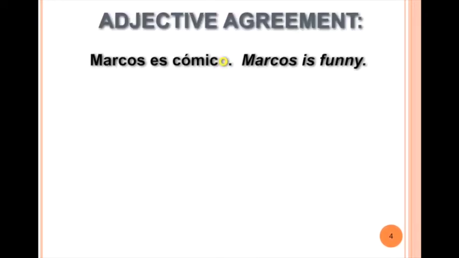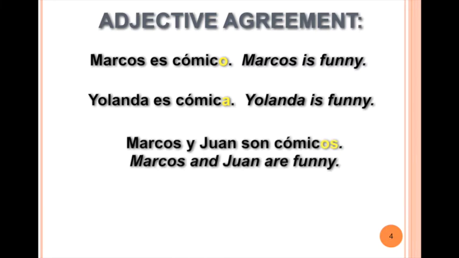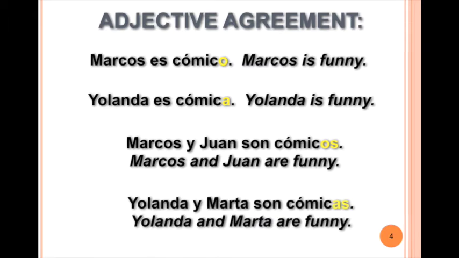For example, if we wanted to say Marcos es cómico, we are saying Marcos is funny. However, if we were talking about Yolanda, who is a girl, we would have to say Yolanda es cómica. If we wanted to say Marcos and Juan are funny, we would have to say Marcos y Juan son cómicos, with an S at the end. Because there's at least one boy, in fact, they're both boys, it's going to be masculine and plural, cómicos. However, if we have two girls, Yolanda and Marta, we would say Yolanda y Marta son cómicas, with AS.